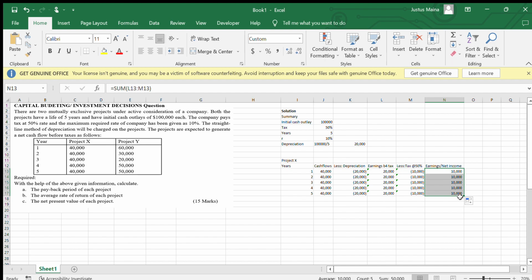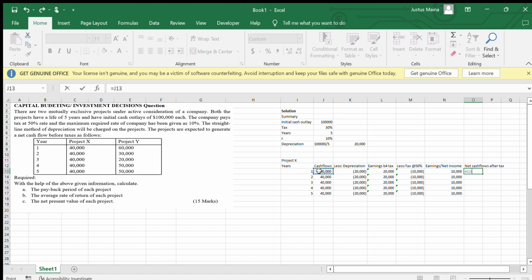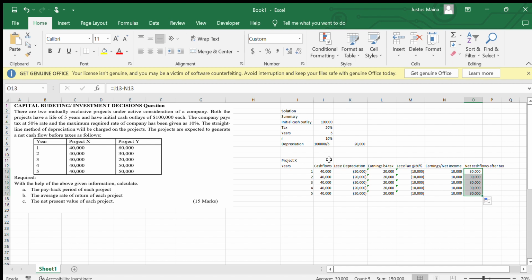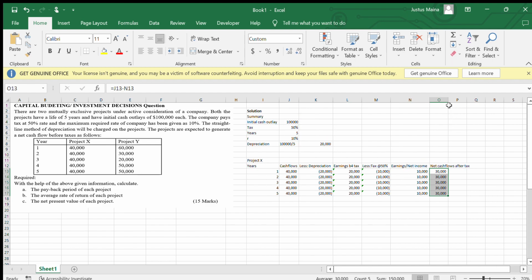Now we have to compute the net cash flows after tax. How do we get that? It is equal to the cash flows minus the tax, which gives 30,000. Because everything is uniform, we just have it there. This is a uniform computation, so we get the net cash flows after tax.